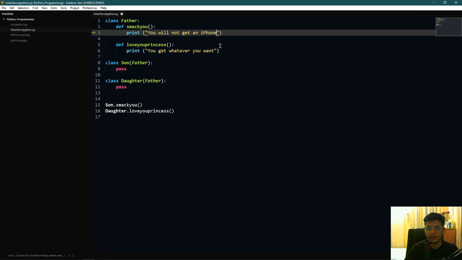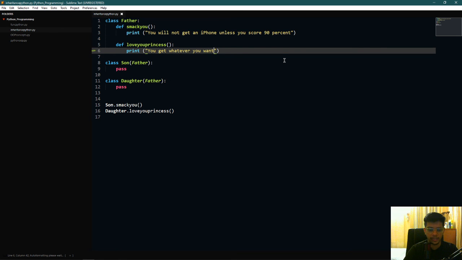And now the powerful effect of inheritance is that all you have to do is modify here, and they will all understand that. So you can introduce a condition that you will not get an iPhone unless you score 90%. And you can introduce another condition: you get whatever you want if you promise to come back home by 10. Now I have introduced these two conditions. I just made some modification and they will recognize it. I don't have to explicitly define it here.